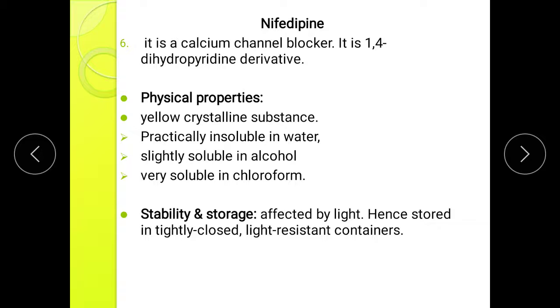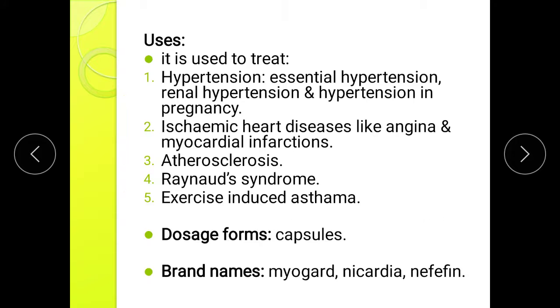Next drug which we are going to see over here is Nifedipine. It is a calcium channel blocker and 1,4-dihydropyridine derivative. Physical properties are yellow crystalline powder, practically insoluble in water, slightly soluble in alcohol, and very soluble in chloroform. Stability and storage: Nifedipine is affected by light, hence stored in tightly closed light resistant containers.